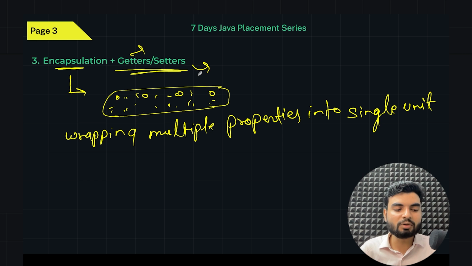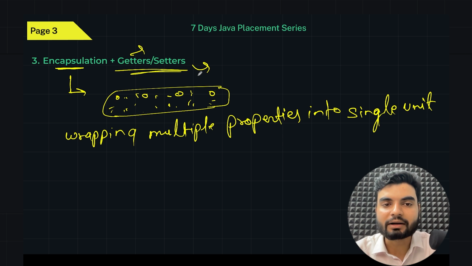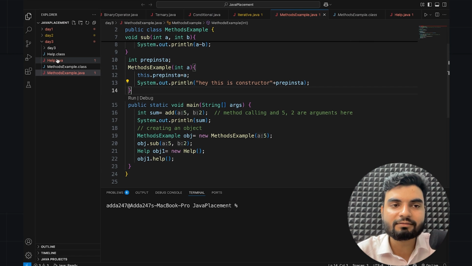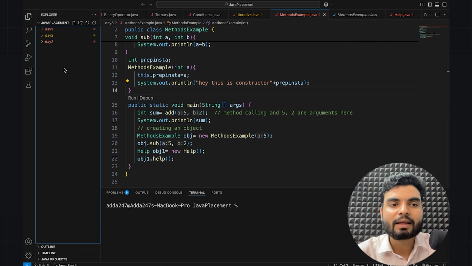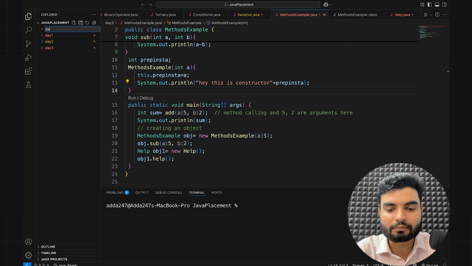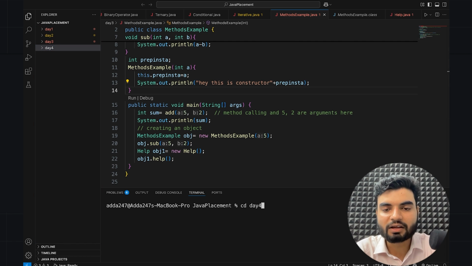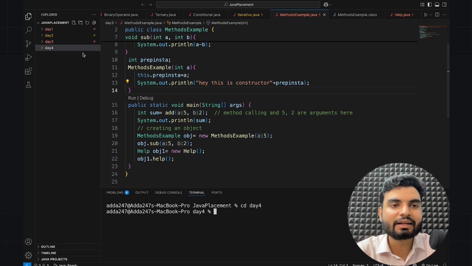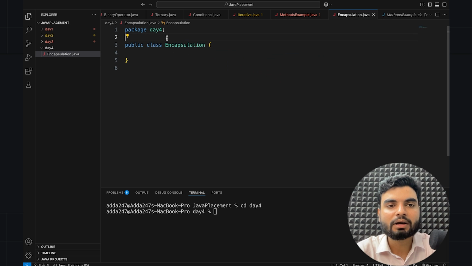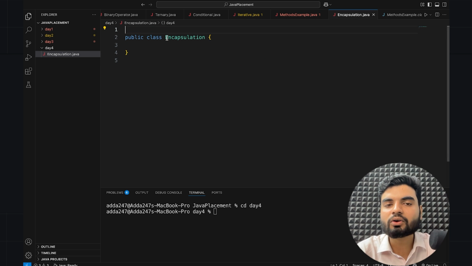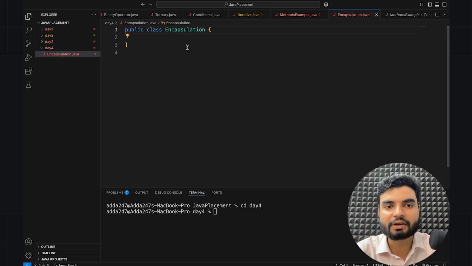So let's go to VS Code and define day 4. You remember this was the code of the last day, day 3. Today we'll create another folder which is day 4. I'll move within day 4, cd day 4. So now I'm in day 4 and here I'll create one file. I'm just talking about encapsulation, so I'll create Encapsulation.java. Awesome. I'll just remove this package, I really don't want it. Or you can have some package, if you need, in case.